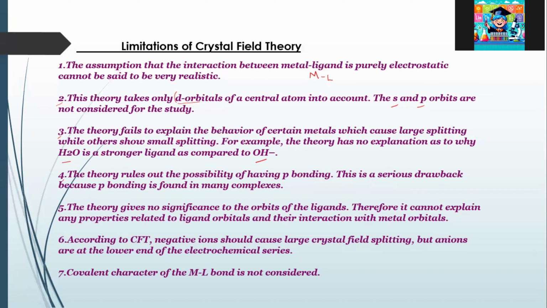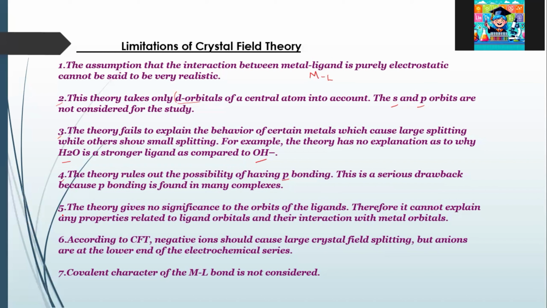Then the fourth point is that this theory rules out the possibility of pi bonding, because in many complexes there is pi bonding happening. This is not explained because in crystal field theory we are considering only d orbitals. P orbitals are not considered.